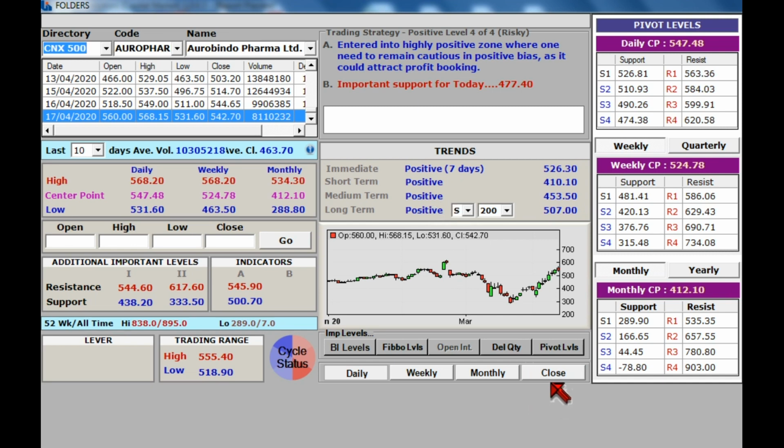This is how our crossover identifies stocks, and we can interpret further for the psychology on either side. Thanks.